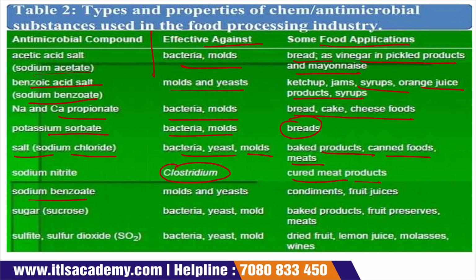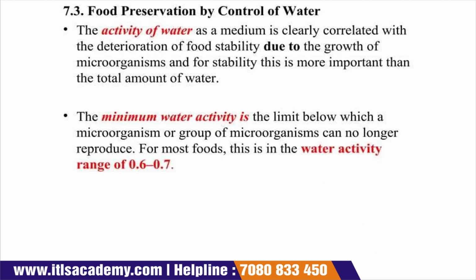Sodium benzoate is effective against mold and yeast, and used in condiments and fruit juices. Sugar and sucrose are effective against bacteria, yeast and mold, and used in baked products, fruit preserves and meat. Sulfur dioxide is effective against bacteria, yeast and mold. Dry fruit, lemon juice, molasses and wines are the food products.